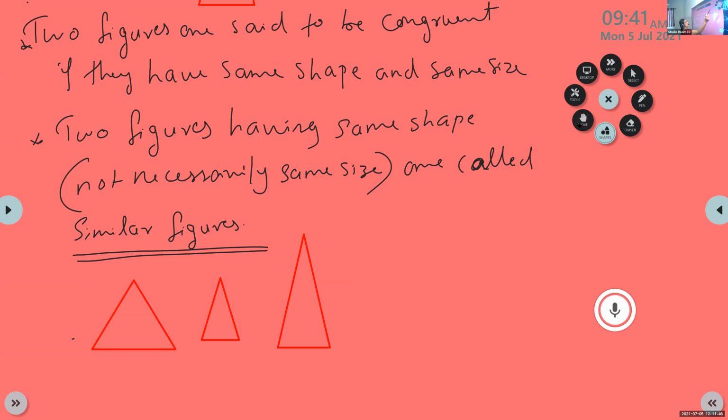Then write: these are similar triangles.